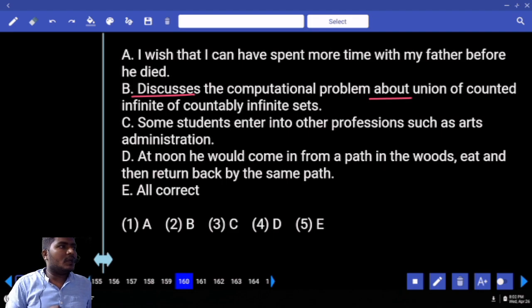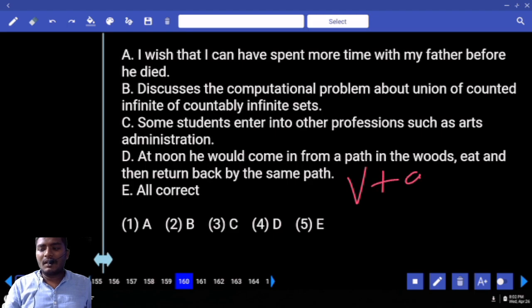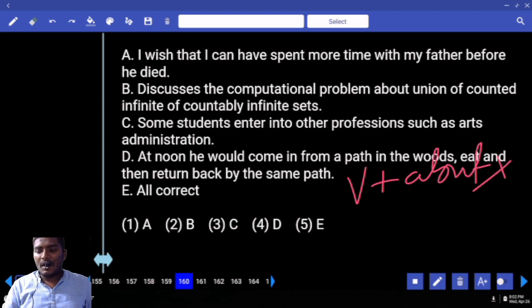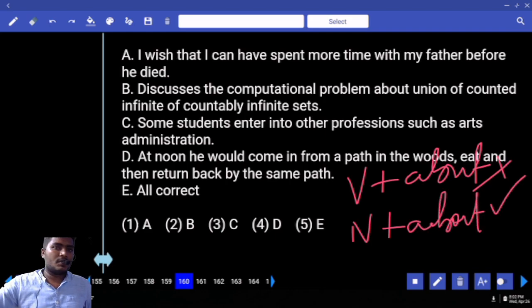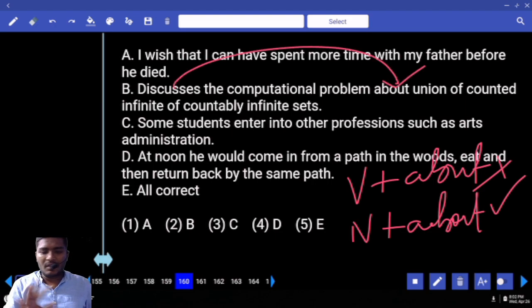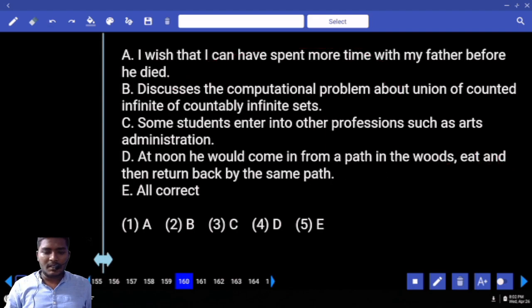If at all you use the word discuss, it is not followed by about. But remember, about is used with the word discussion. Discussion about something, but discuss about something is wrong. That means the verb discuss cannot be used with about. This is a wrong combination. The noun discussion can be used with about. This is the correct combination. Remember this part. But discusses in the sentence is somewhat irrelevant. It must be discussions or not relevant one. Not correct. Keep that aside.